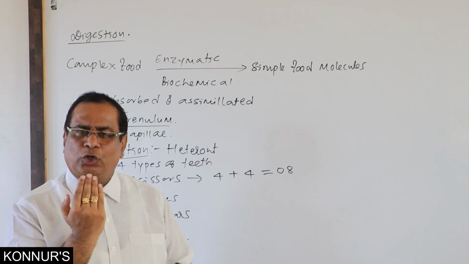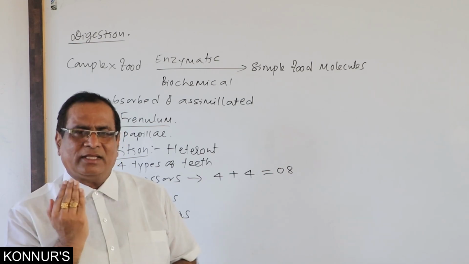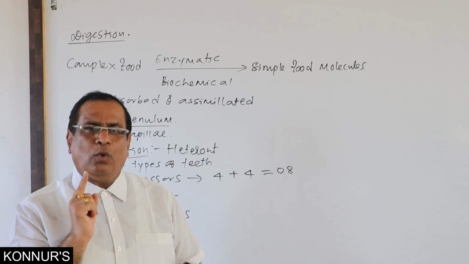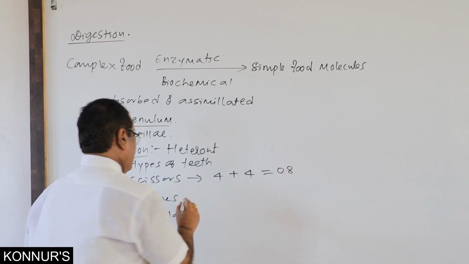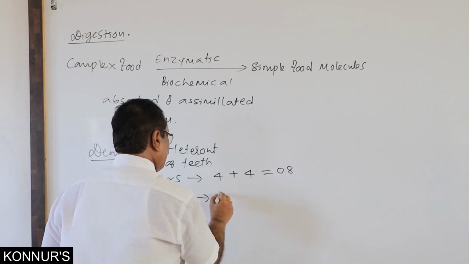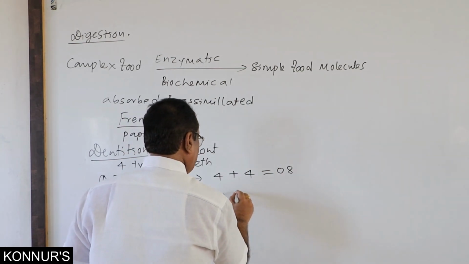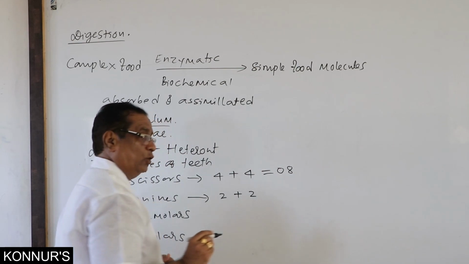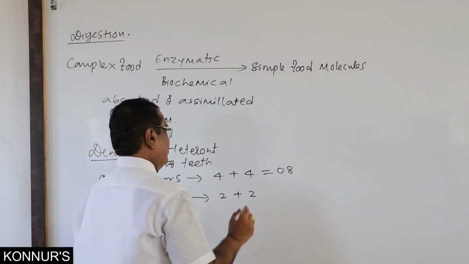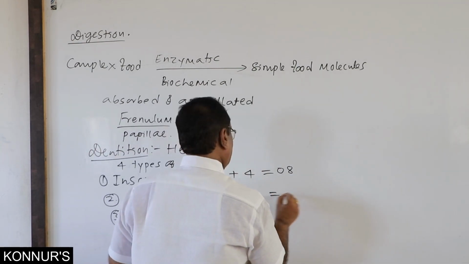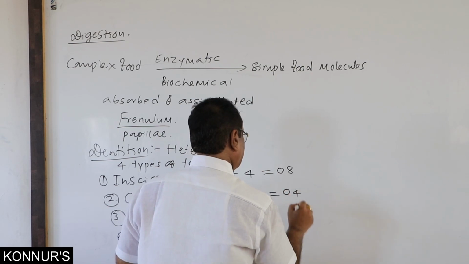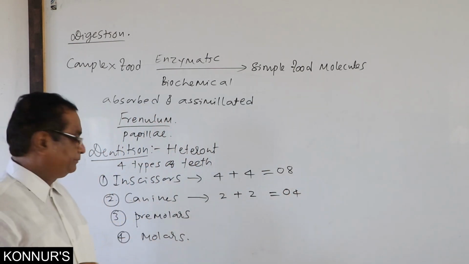In lower jaw, on either side of incisors, 1, 1. Then the number of canines is 2 in upper jaw and 2 in lower jaw. Totally the number is 4.